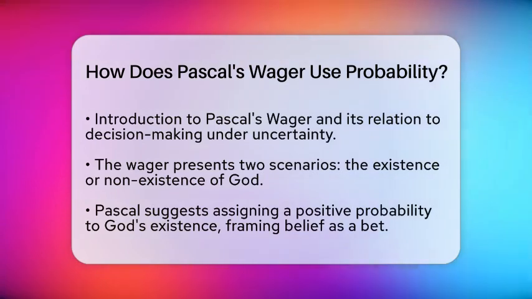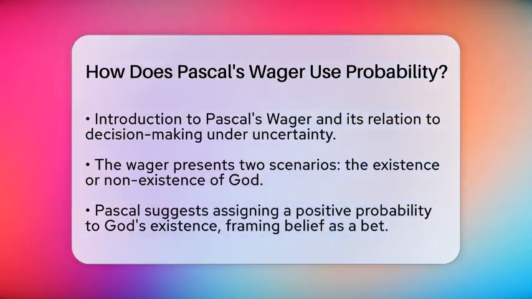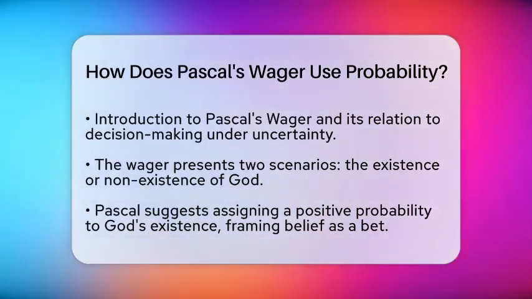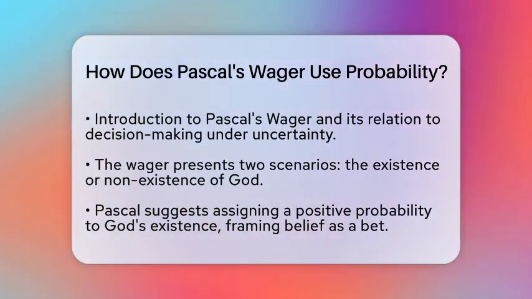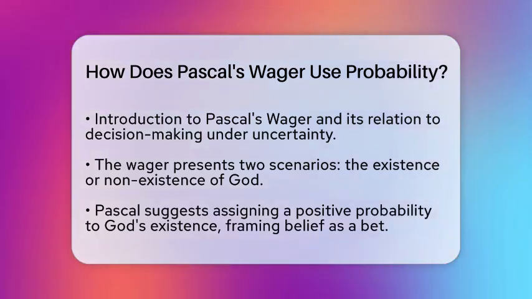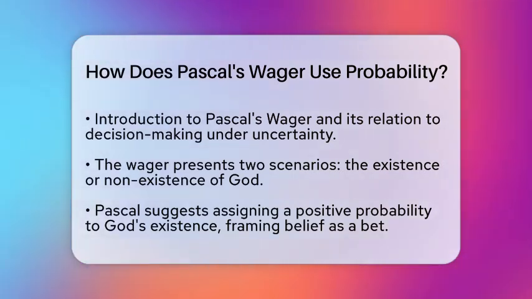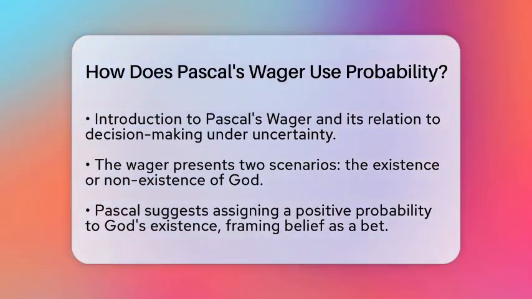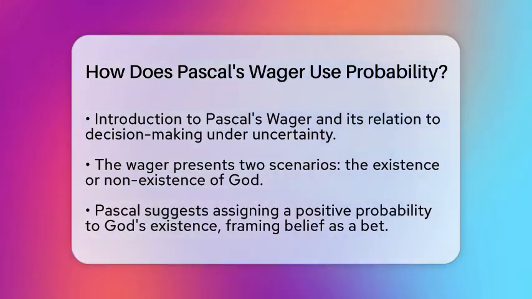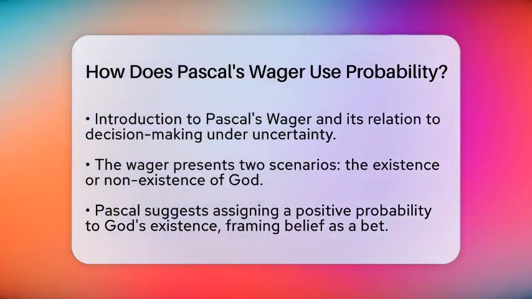At its heart, Pascal's wager considers two scenarios. Either God exists or God does not exist. While we may not know the actual probability of God's existence, Pascal suggests we should assign a positive probability to it. This means that believing in God can be viewed as a kind of bet.